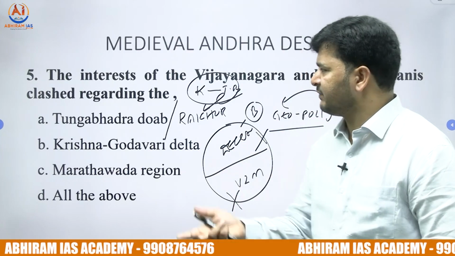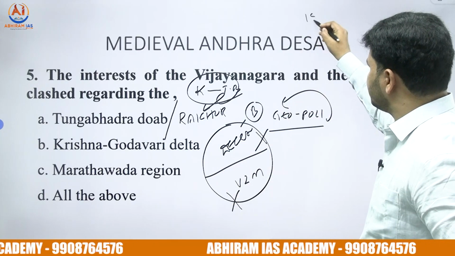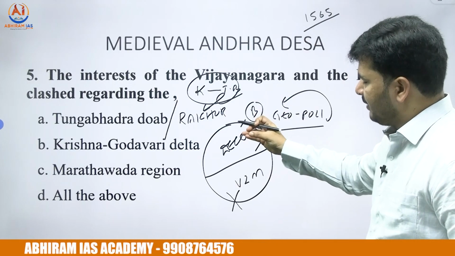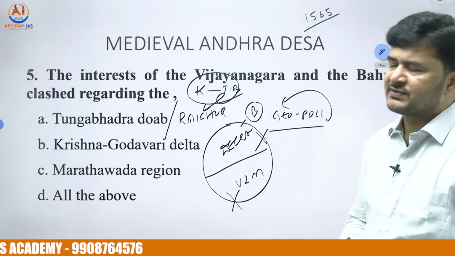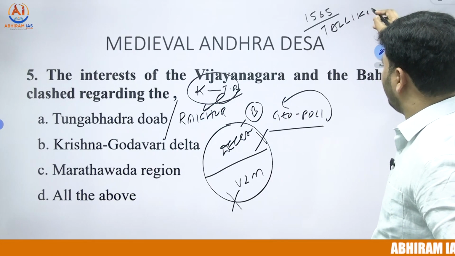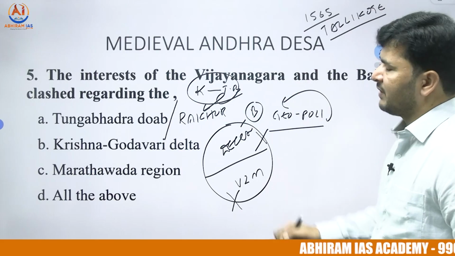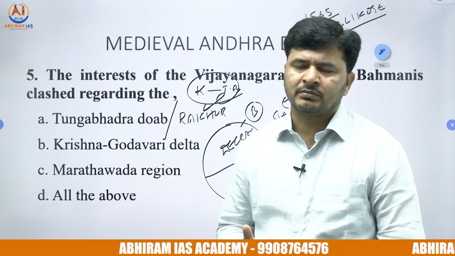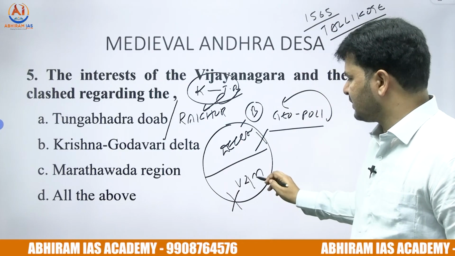The aspirants were quite aware of it. It was in the year 1565. There was a fierce battle fought between the Bahamanis of Deccan and the Rayas of South India at a place called Tallikote. Battle of Tallikote, or Battle of Rakshasa Tangadi, or Battle of Bannihatti. Outcome of the battle: Rayas were shattered to pieces.